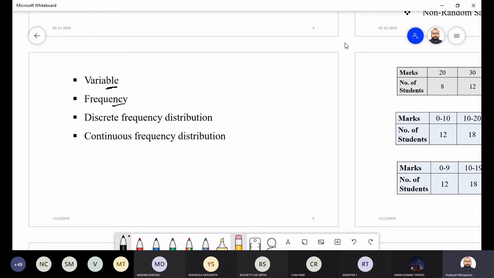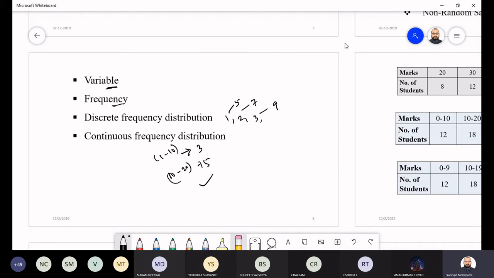Continuous means in an interval, it may be open, it may be closed, like in between 1 to 10, how many times they are repeating; between 10 to 20, 20 to 30. These are the continuous frequency. Discrete means just normal 1, 2, 3, 4: 1 is repeating 5 times, 2 is repeating 7 times, 9 times, like that. And continuous means in an interval, say 10 to 20 is repeating 5 times.